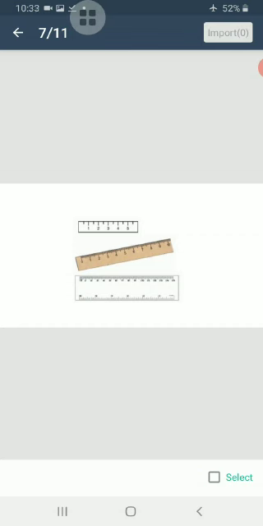A tailor measures the length of cloth. A vegetable seller measures the mass of vegetables. The milkman measures the volume of milk. An architect measures the area of a plot of land before making a plan for construction. When you have fever, you measure the temperature of your body. We need to measure things all the time. All these measurements must be made accurately using the standard units.